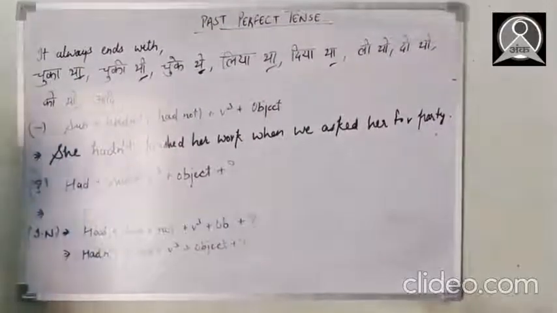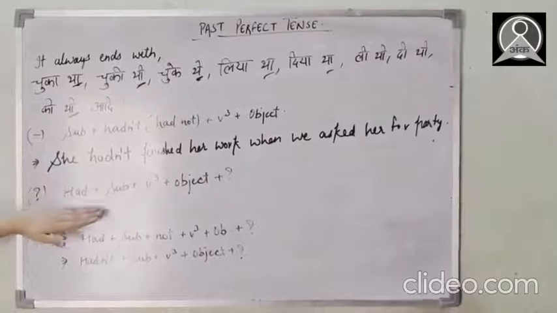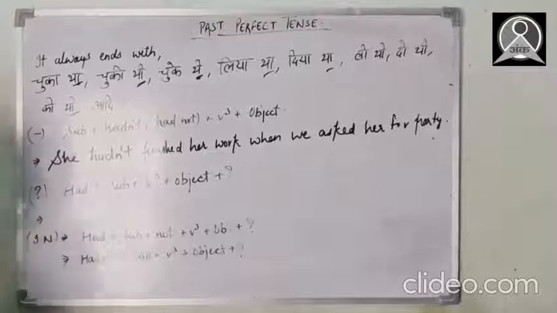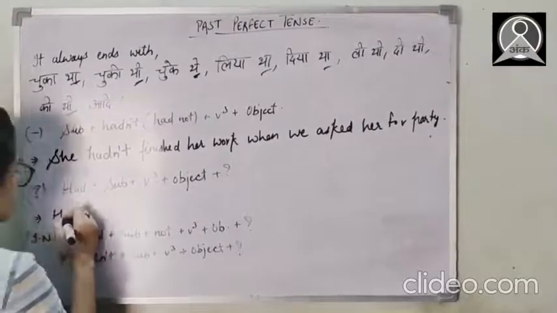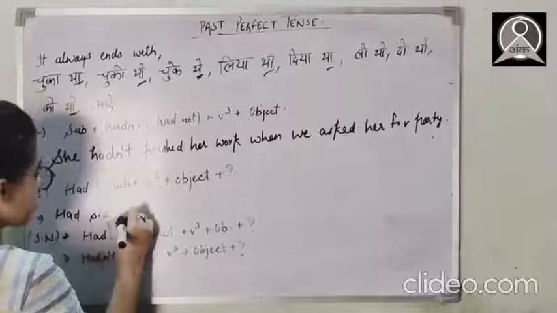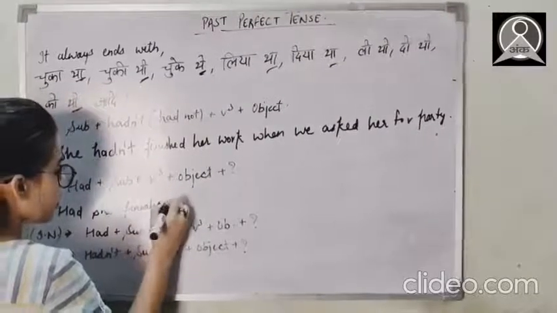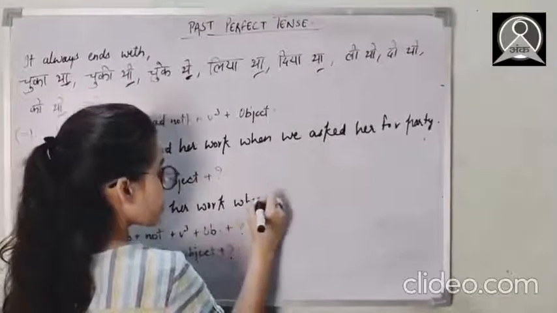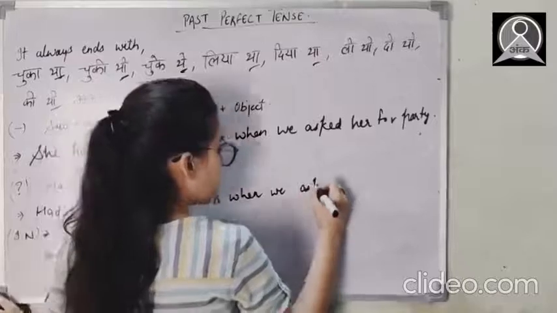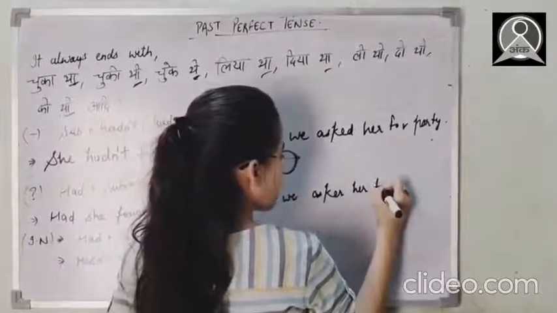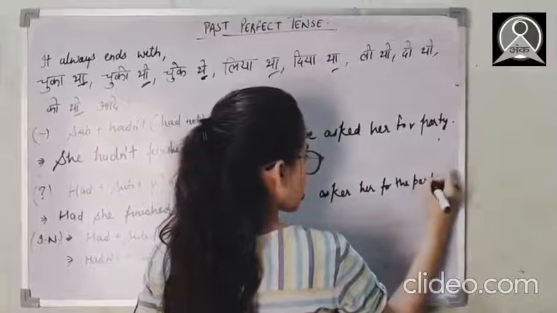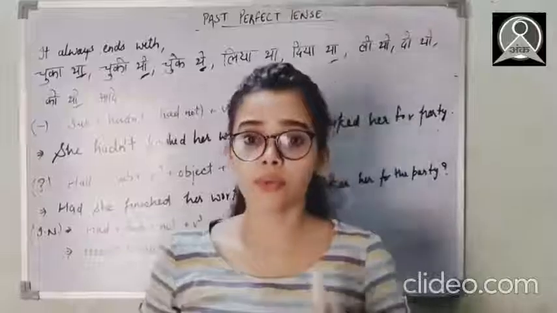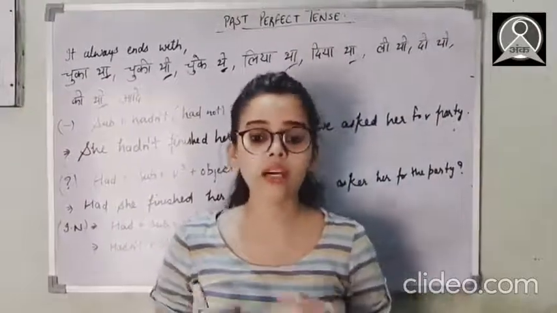Full stop. Okay, so now let's come to the interrogative part where we have to put the helping verb at the first, then the subject, verb's third form, object, then the question mark. Now let's translate it like: had she finished her work when we asked her for the party. So here I'm asking someone that had she finished her work before we asked her for the party. Okay, so here I'm asking someone.